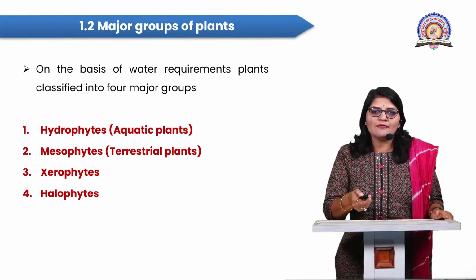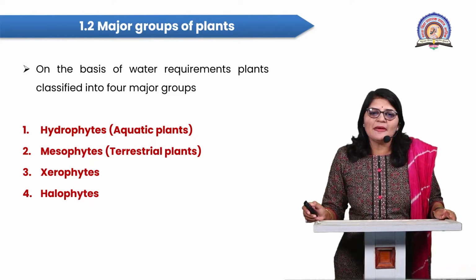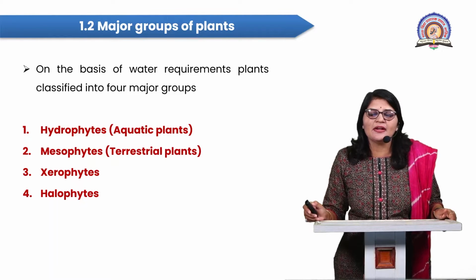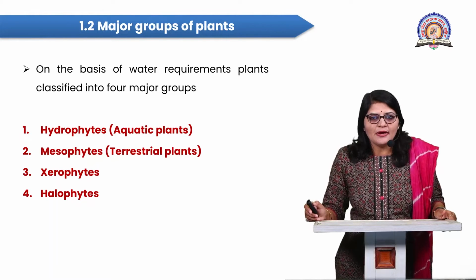So next I am focusing on the major groups of plants. On the basis of water requirements, plants are classified into 4 major groups. The hydrophytes, students, we commonly call aquatic plants.